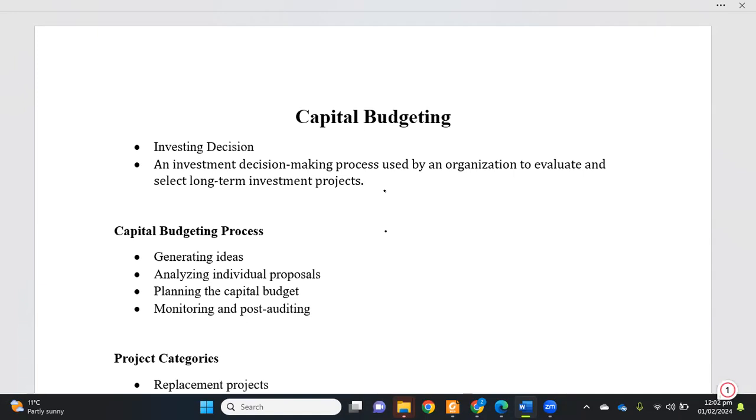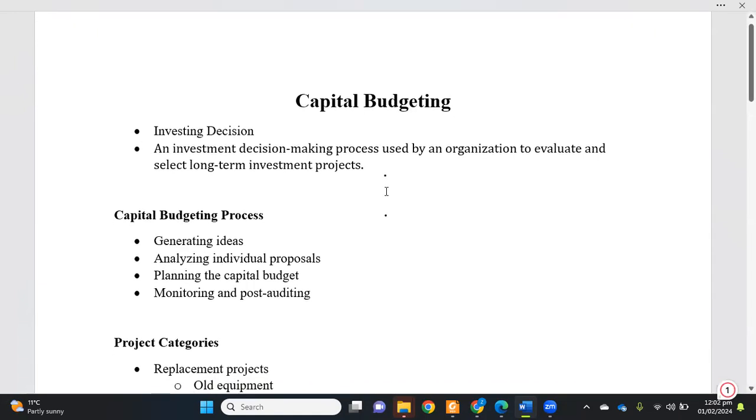Okay, so then the capital budgeting process. In this process, we first of all generate the ideas, and after identifying the ideas, we then identify the proposals. The ideas may be generated from either the top or bottom of the organization. These may be generated from any department or functional area, or identified from outside the company.